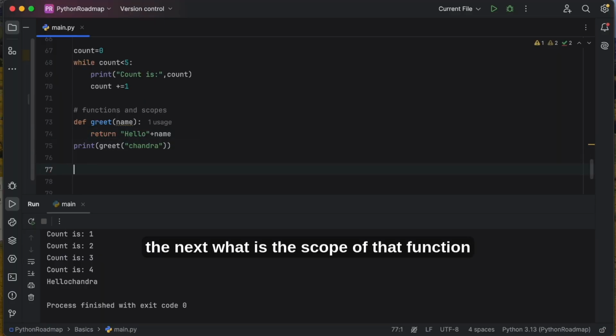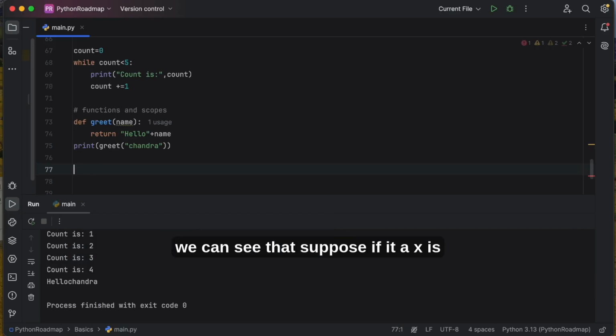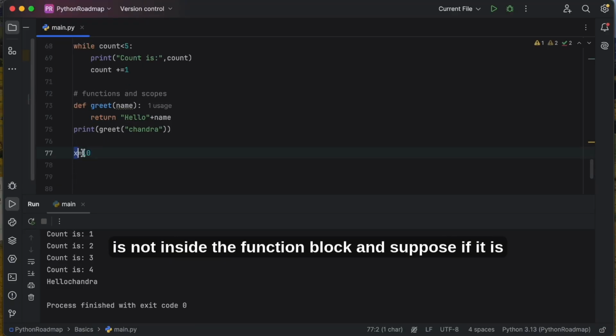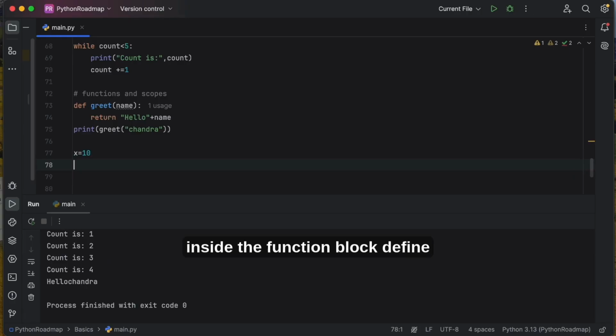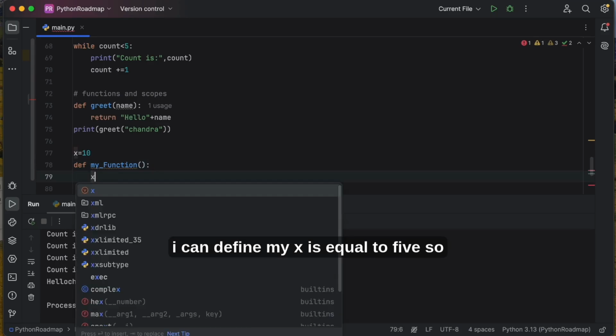Next, what is the scope of that function, local or global? Suppose x is equal to 10; this is global since it is not inside the function block. And suppose inside a function block, define my_function, here I can define x is equal to 5.